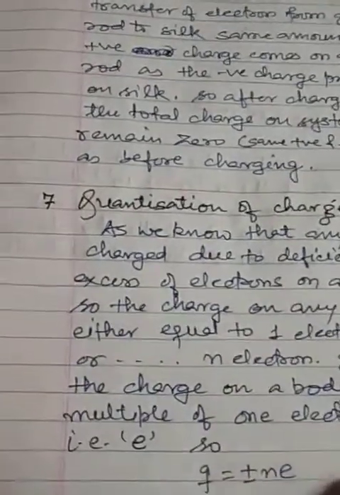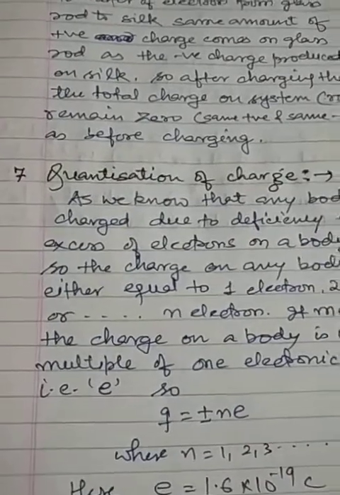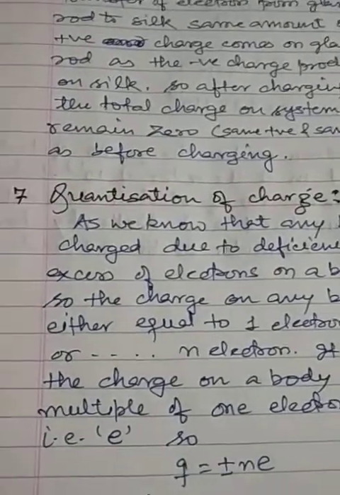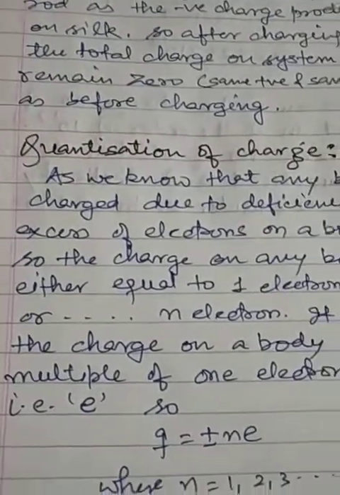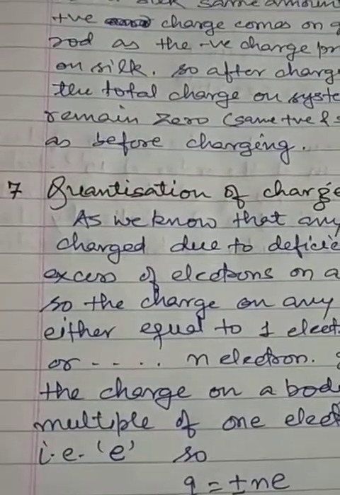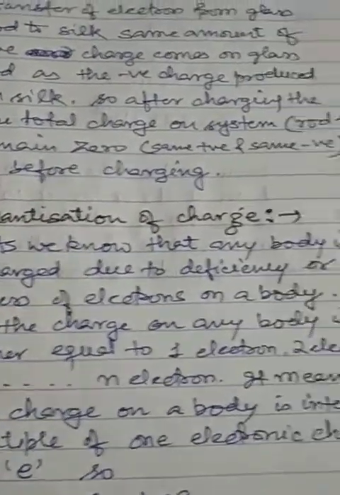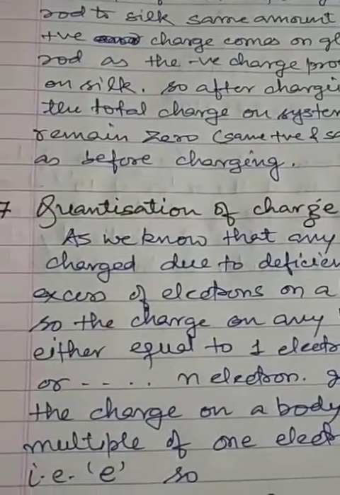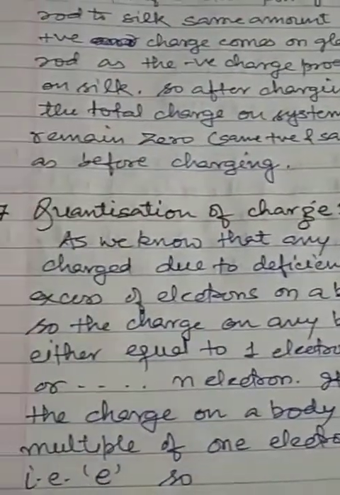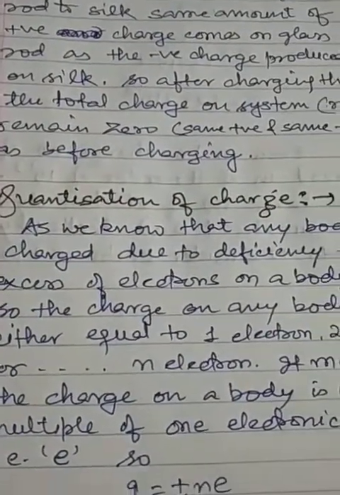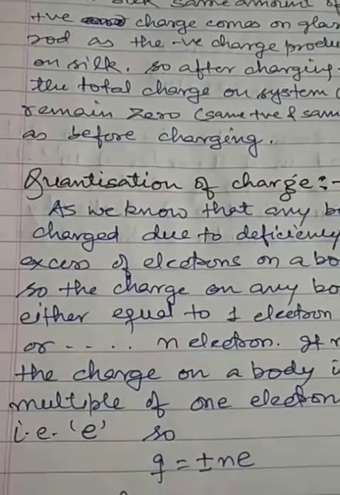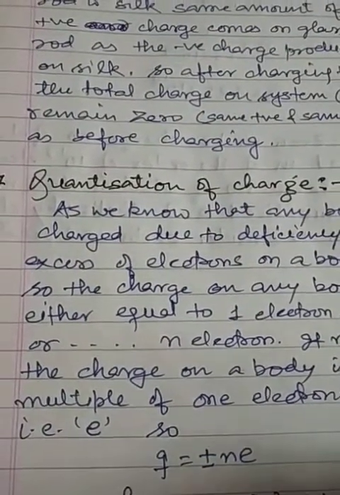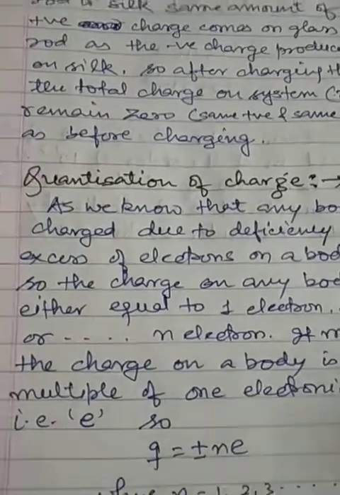Now another important property of the electric charge is the quantization of charge. Quantization of charge means, as we know, any body is charged due to the deficiency or excess of electrons. The electron is responsible for the body being charged.